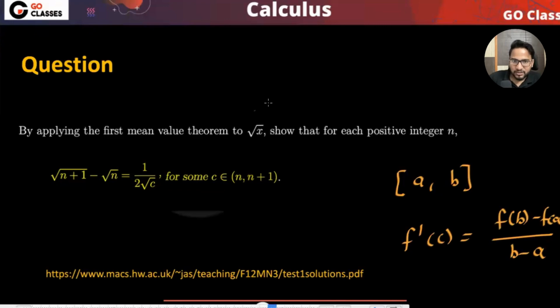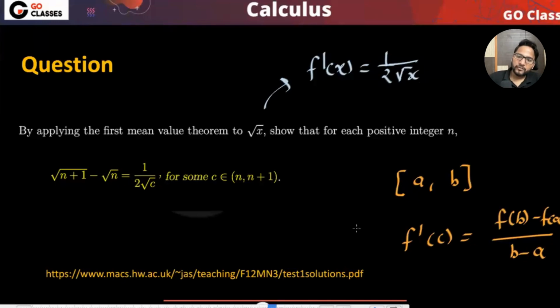Now, here they are saying root x. So what is this f dash x? Can anyone tell me quickly? It will be 1 upon 2 root x, right?